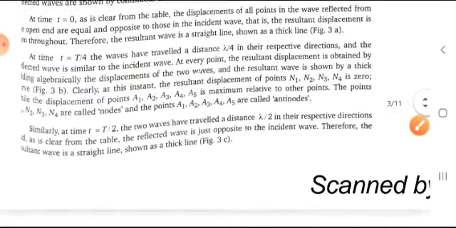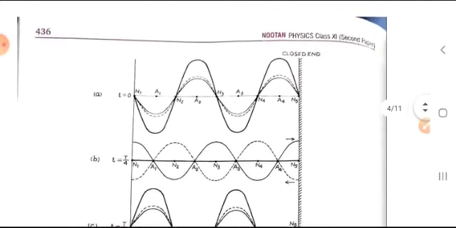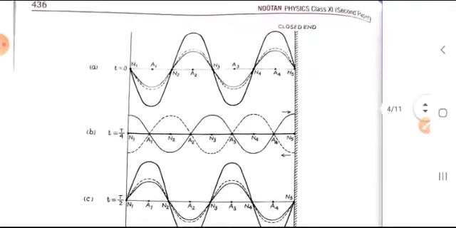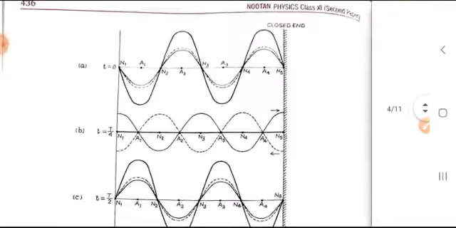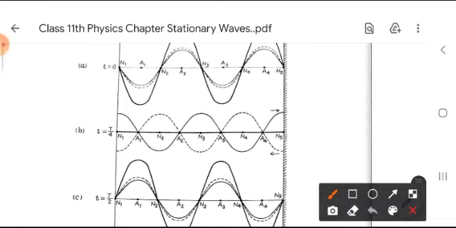It can now be better understood by this diagram, where the graph is shown by the continuous line and the dotted line. The continuous line that has the small amplitude is one wave, that is the incident wave, and the dotted line is the reflected wave.